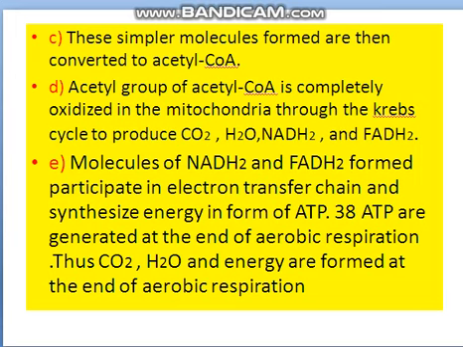E. Molecules of NADH2 and FADH2 formed participate in electron transfer chain and synthesize energy in form of ATP. 38 ATP are generated at the end of aerobic respiration. Thus CO2, H2O and energy are formed at the end of aerobic respiration.